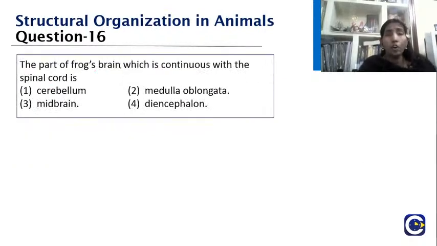The part of the frog's brain which is continuous with the spinal cord is: cerebellum, medulla oblongata, midbrain, or diencephalon. So what should be your answer? Yes, students, it's very simple. So what is the continuation? Which is the continuation part? It is the spinal cord. Yes, it's a very direct question, children.